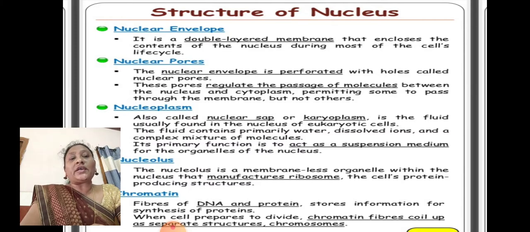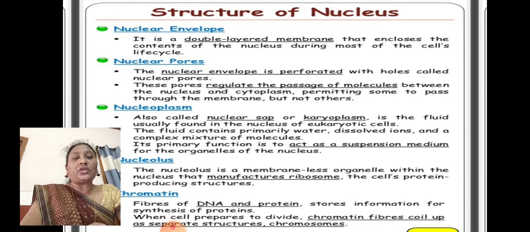Nucleoplasm, also called nuclear sap or karyoplasm, is a fluid usually found in the nucleus of eukaryotic cells. It is a complex mixture of molecules. Its primary function is to act as a suspension medium for the organelles of the nucleus.